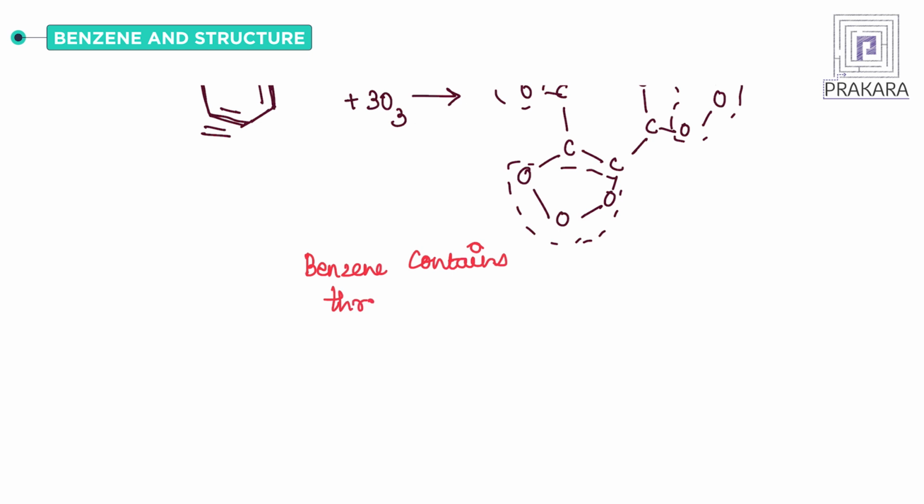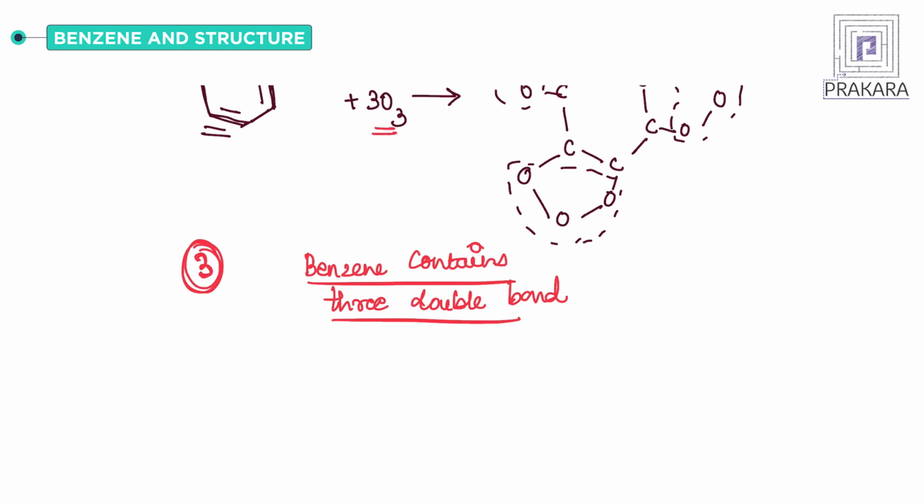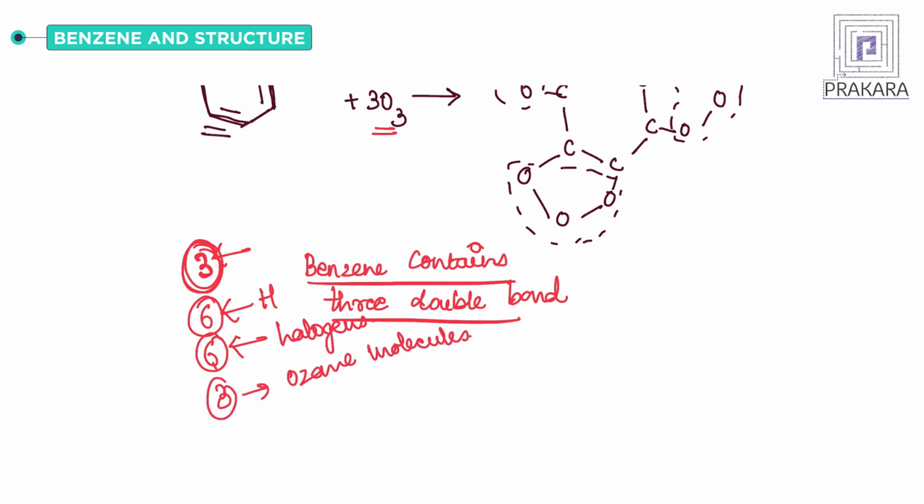So all these reactions show that benzene contains 3 double bonds. How? Because the number of hydrogen, chlorine or ozone that is adding is 3, correct? The ozone molecules adding are 3, so the atoms will be 6. So 6 hydrogens are adding, correct? 6 halogens are adding and 3 ozone molecules will add. So this shows that it has 3 double bonds.